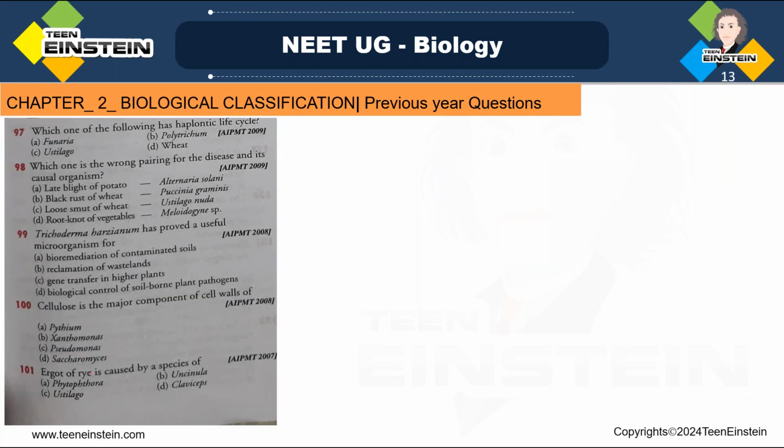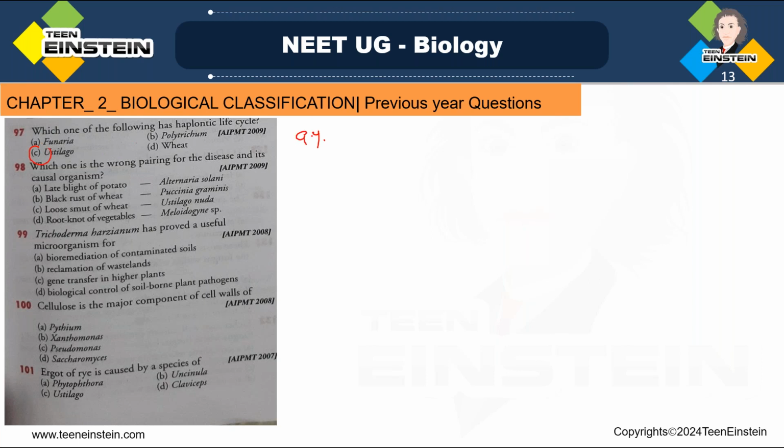Next question is, which one of the following has haplontic life cycle? Option A, Funaria. Option B, Polytrichum. Option C, Ustilago. And option D, wheat. Which is having haplontic life cycle? Ustilago is having haplontic life cycle.